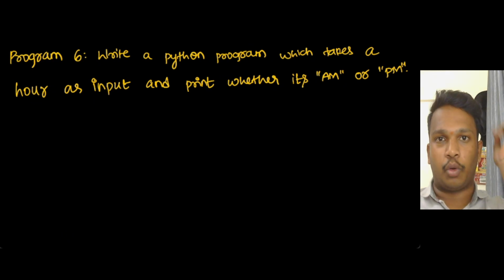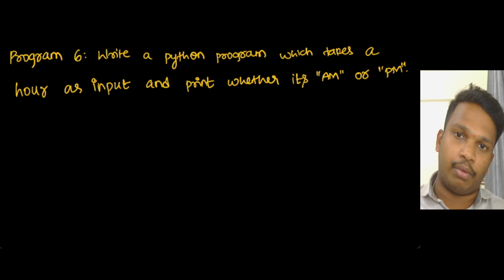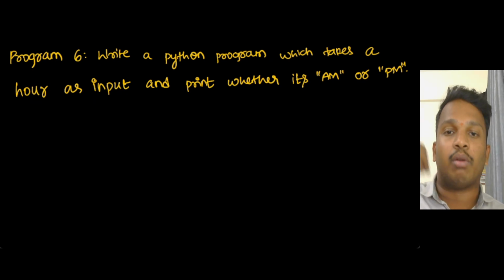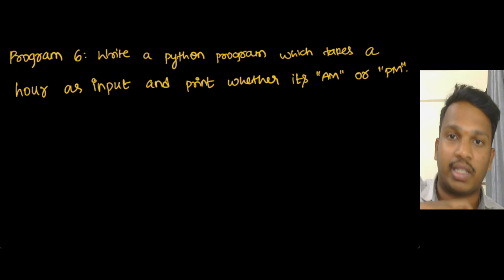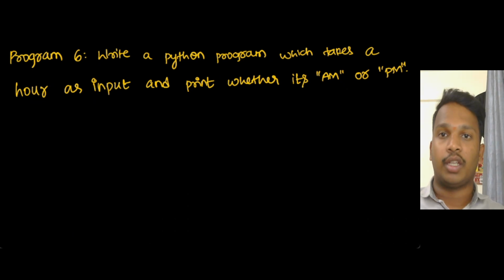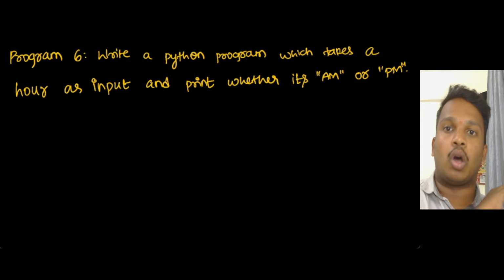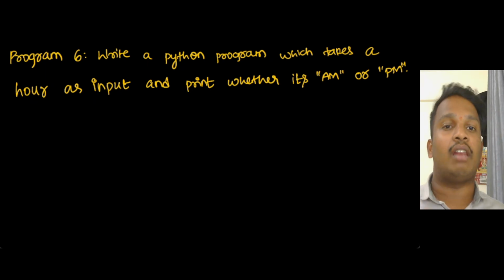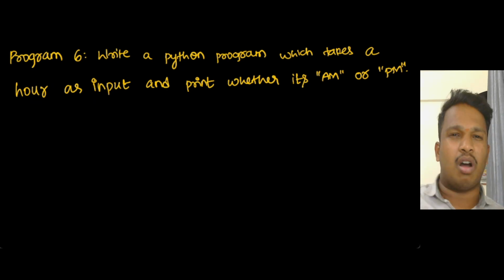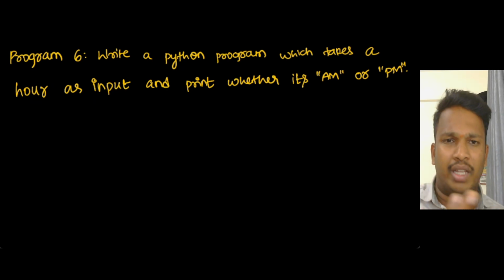As part of our Python programming language series, we are in the next video where we need to write a Python program which takes the hour as an input, whether it's the first hour, second hour, third hour, fourth hour, fifth hour, sixth hour, 00 onwards till 23. 0 to 23, these are all the hours, right? And we need to tell whether we need to print am or pm, afternoon or forenoon. I think so, I don't know exactly the full name.